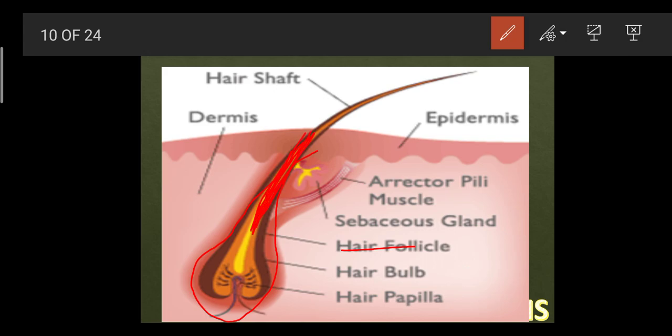This is the root part. This is the shaft part. I'm making a division. This is the shaft, this is the root part. The protective cover is called the follicle. The lower end, a bulb-like structure, is called the hair bulb, and there are many blood vessels, so it is called the hair papilla. Sebaceous gland and erector pili are very important as well.